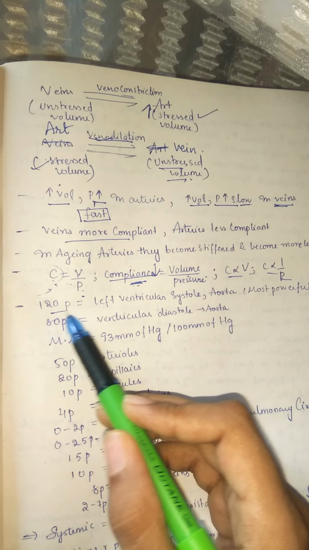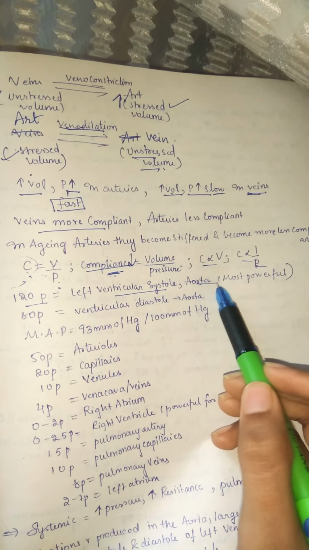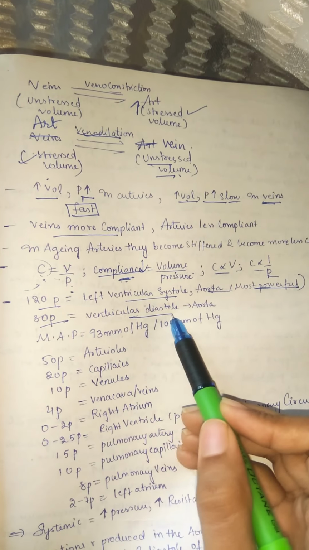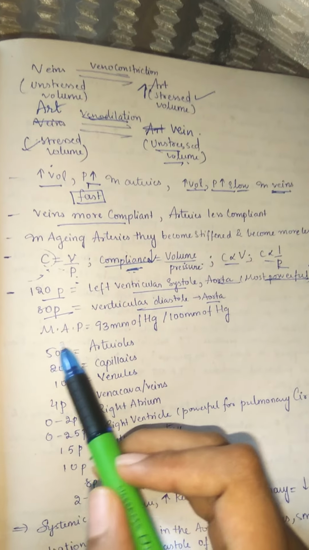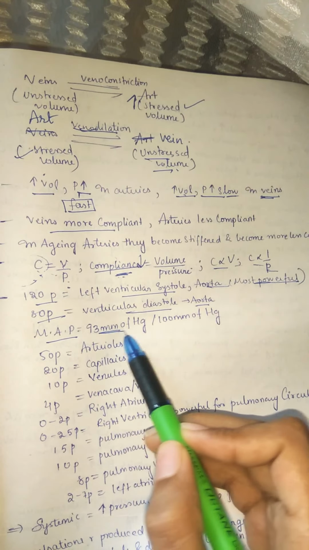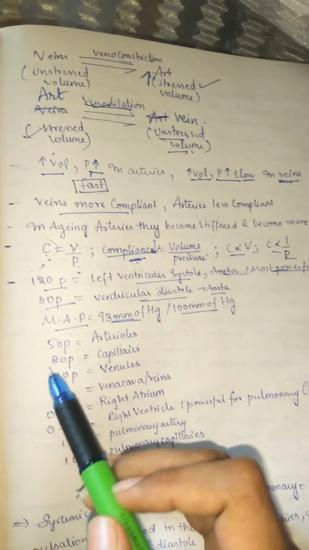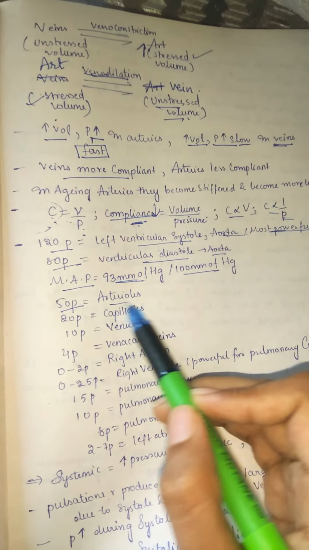For example, 120 is the pressure in the left ventricle in systole in the aorta, the most powerful one we know. Next, 80 is the pressure in ventricular diastole in the aorta, whereas the mean arterial pressure is 93 to 100 mmHg, and 50 is the pressure in the arterioles.